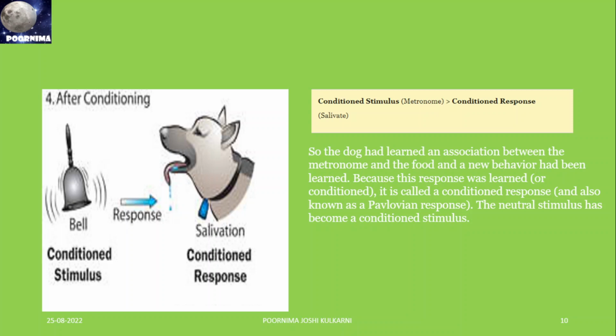So how can we apply this conditioning in the classroom? If some children are bullying one child in class, then the child associates that bullying with the school. When the parents tell him, let's go to school, and start dropping him at the school, he starts crying because of the fear of bullying. The child associates the fear of bullying with the name of the school. This is how Pavlovian conditioning theory is applied in the classroom.